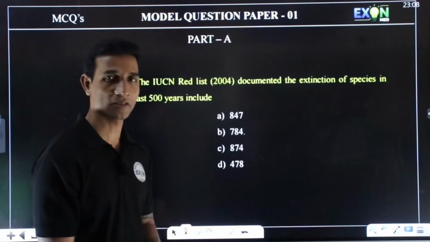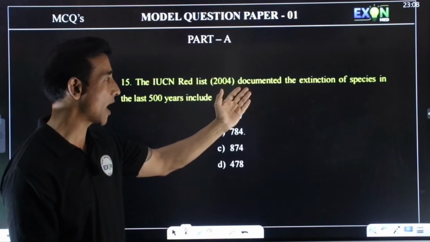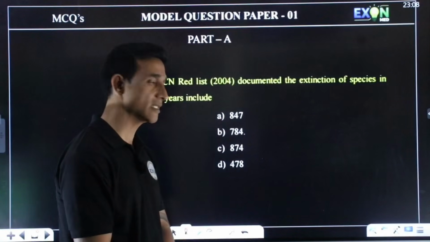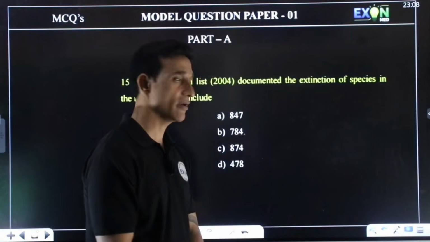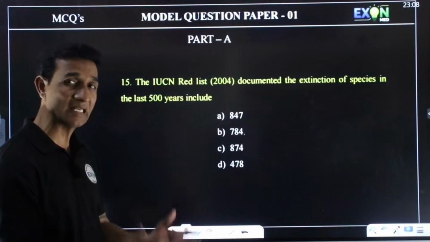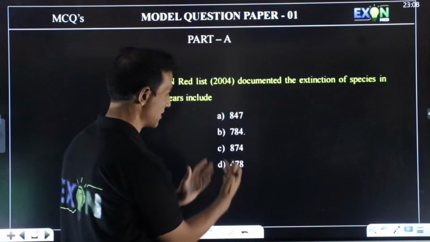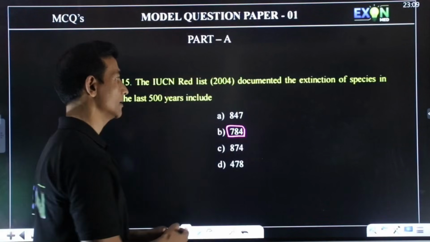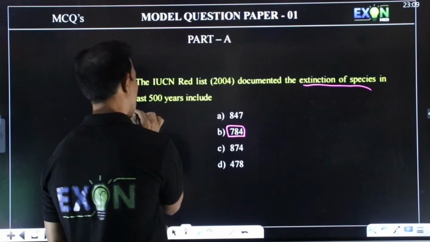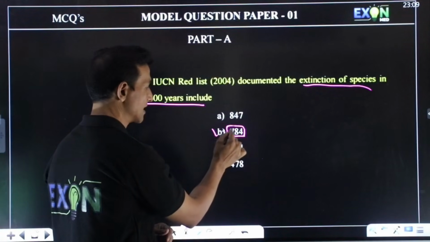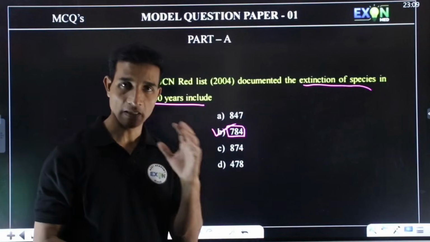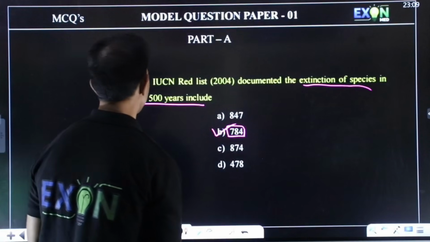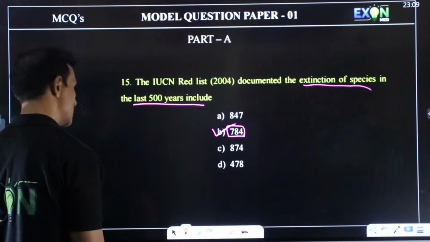The IUCN Red List. This is the one which is documenting the extinction of the species in the last 500 years. So कितना number है वो जो IUCN Red List ने list किया? Here we have different numbers which are jumbled. Here 784 is the extinction of the species in the last 500 years. They have red listed this. Please learn this by heart. It's a numerical type where numbers should be memorized. So this is one important question which the IUCN Red List has documented.